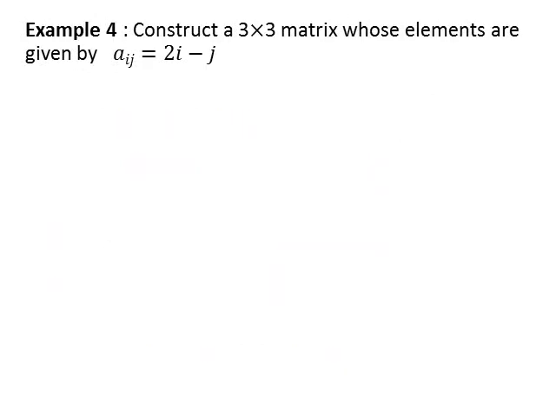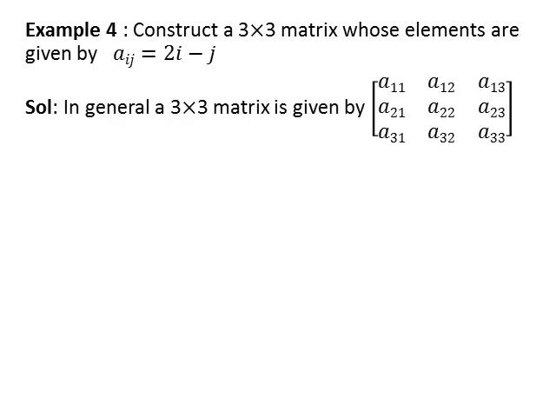Construct a matrix of order 3 by 3 whose elements are given by aij equals 2i − j. As the order of the matrix is 3 by 3, it has 3 rows and 3 columns. So first we write the general matrix of order 3 by 3. It contains the elements a11, a12, a13, a21, a22, a23, a31, a32, a33. Now we find the values of these elements.